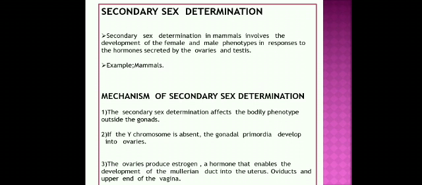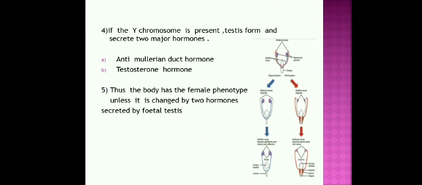What are those hormones? Let us know. If the X chromosome is present, the offspring formed is female. In this, the action of the hormone estrogen and the Mullerian duct helps in the formation of the ovaries, and it results in the formation of ovaries. If the Y chromosome is present, testes are formed by the action of two hormones: anti-Mullerian duct hormone, which prevents the formation of ovaries and results in the formation of testes, and testosterone hormone, which is commonly present in males.